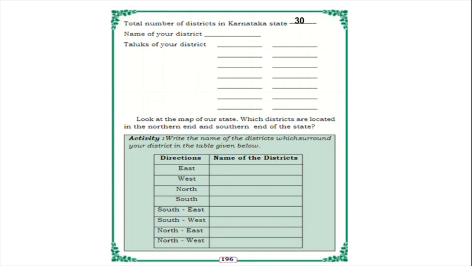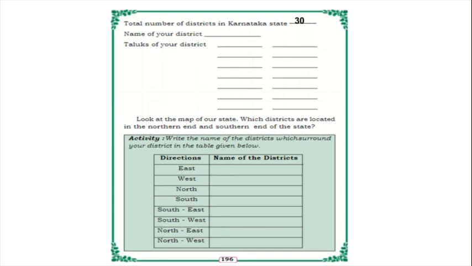Look at the map of our state. Which districts are located in the northern end and southern end of the state? Children, what should you do? We should mention the districts located on the north side and south side, at the ends of our state, and write them here. Here one more activity is there.